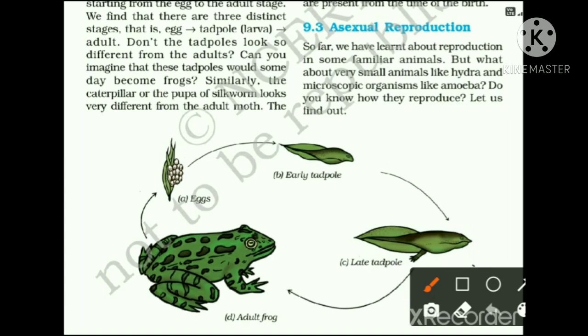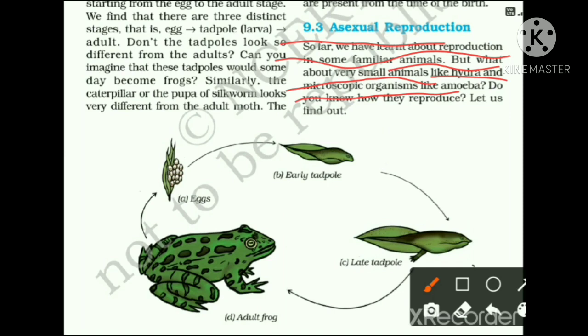This is Roli ma'am here for science class once again, and today we will discuss the last topic of this chapter, reproduction, and the topic is asexual reproduction. So far, we have learnt about reproduction in some of the familiar animals. But what about very small animals like Hydra and microscopic organisms like amoeba?